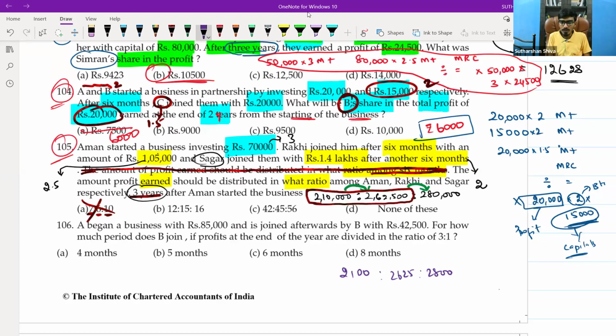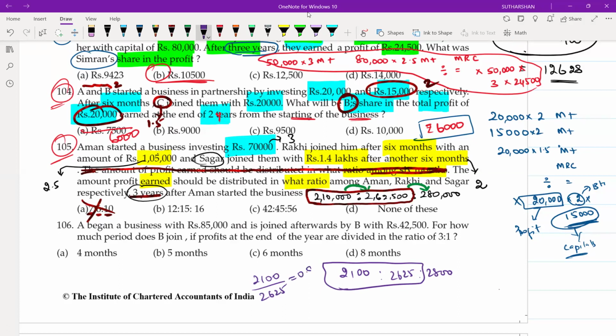We will take these two values in a calculator. 2100 divided by 2625. What is the value? 0.8. Go with option A. For B, do 12 by 15. What is the value you got? 0.8, sir. At the same time, go with option C.